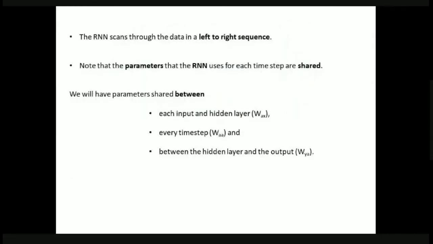Now, why are we using RNNs? RNNs have the capability to scan the data in a left to right sequence. Another important point is that the parameters the RNN uses at every time step are shared. I'm repeating again: the parameters in the RNN are shared between each input and the hidden layer, across every time step, and between the hidden layer and the output.